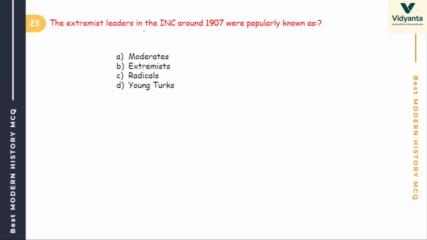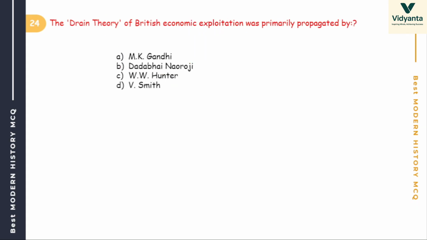Next, the extremist leaders in INC around 1907 were popularly known as extremist, moderate, extremist, radical, young Turks. Chocolate wala question, this one. Everybody knows that is the extremist. Here is the question and here is the answer. Little mistake. Chalo, next, drain theory.